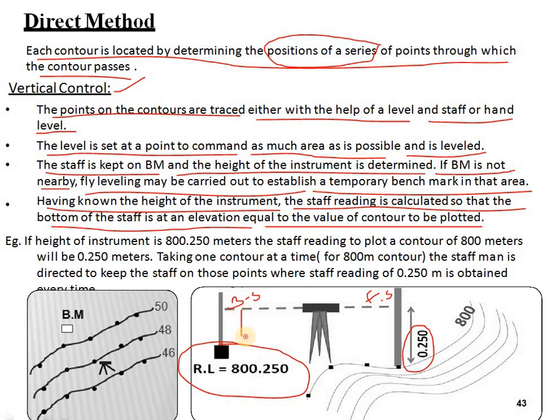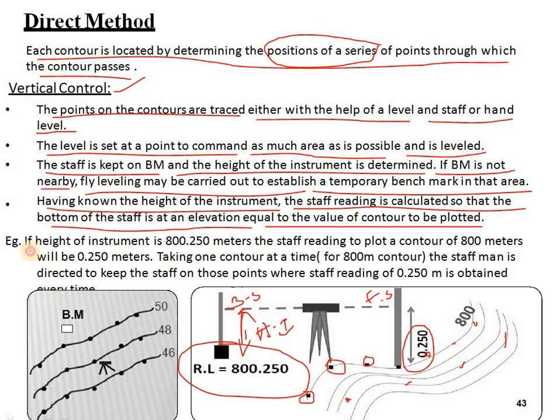The HI also can be known, the elevation of the ground level, so that we can take the first level, second level, third level, fourth level. We can go on continuously taking the levels on the ground. So these are the contour lines.